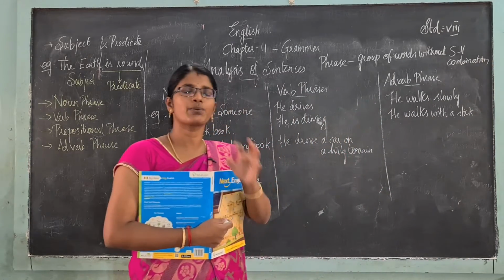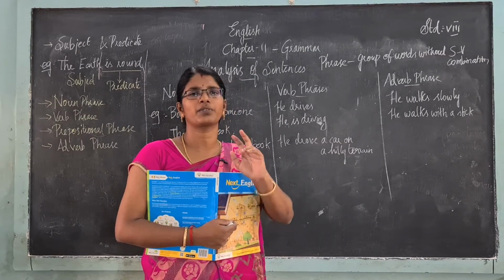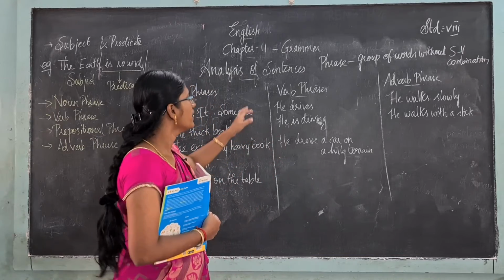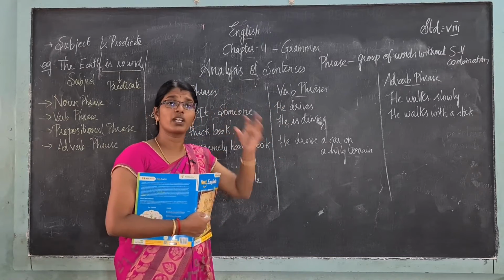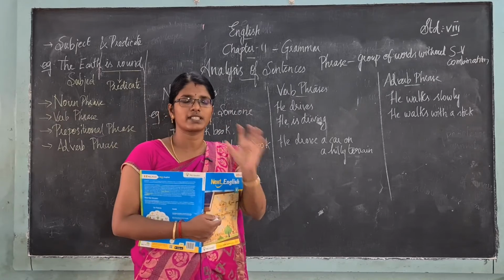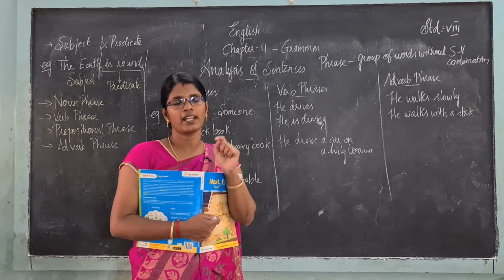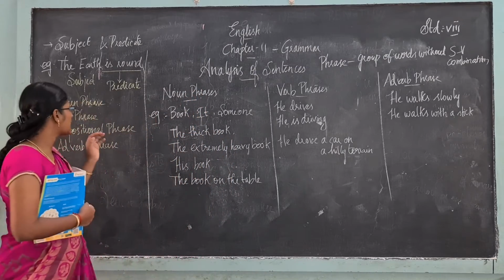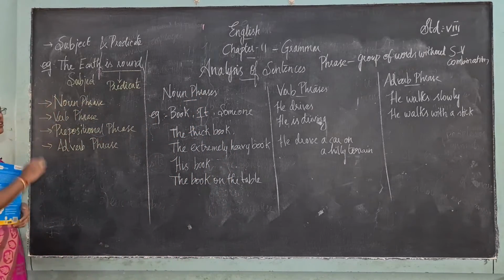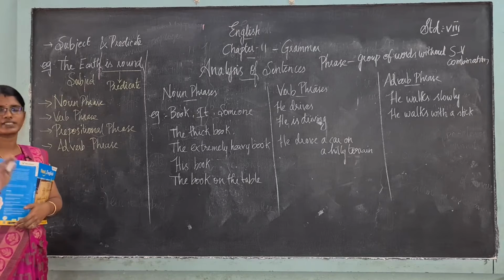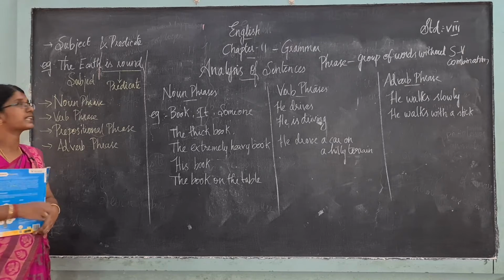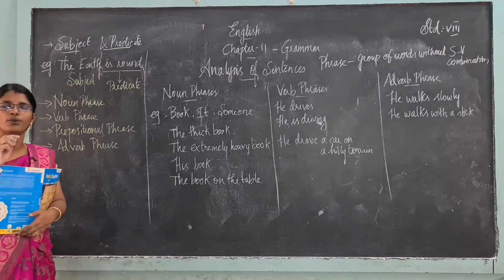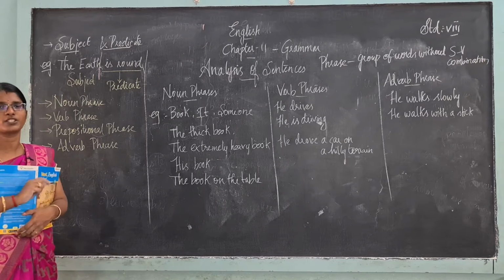So in a sentence we will be having phrases and clauses, all together is called a sentence. So in the analysis of sentences, what are the things that will be in a sentence? In this we are going to see the main two components of a sentence. What are the two main components of a sentence? Subject and predicate. Okay, subject and predicate are the most important components of a sentence.